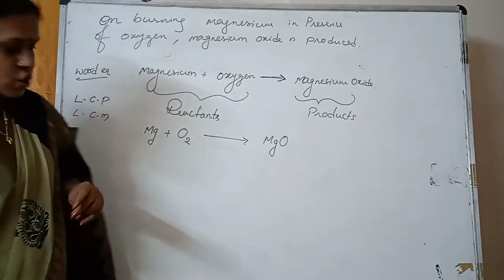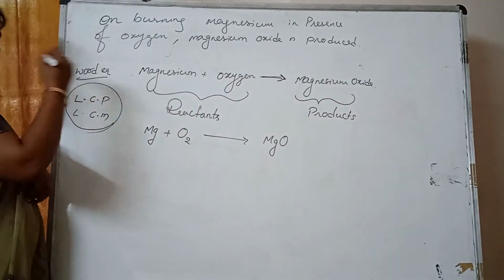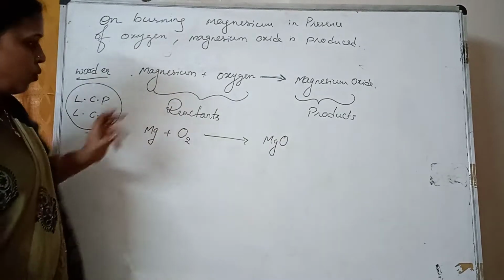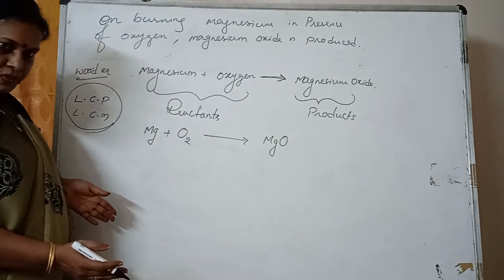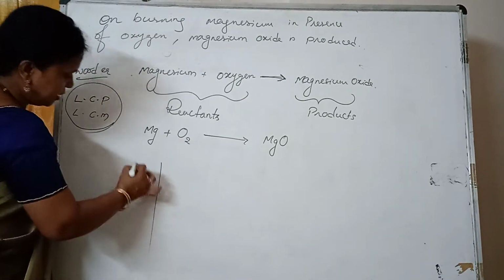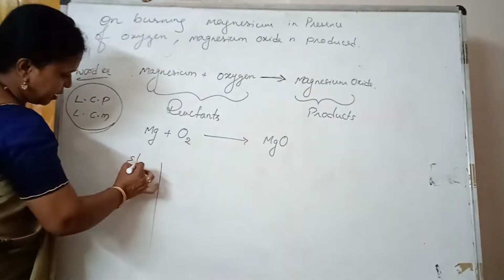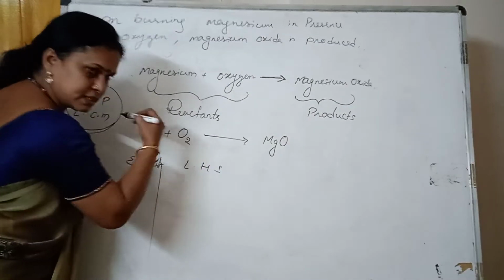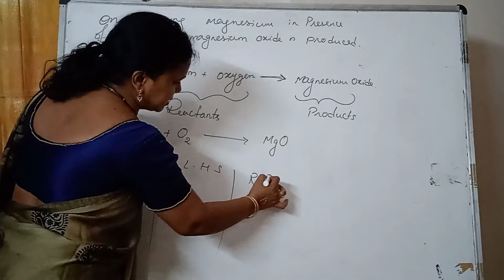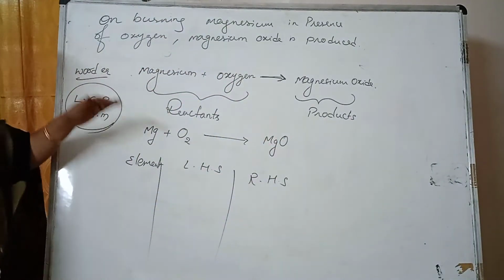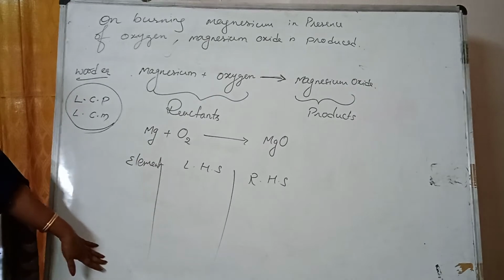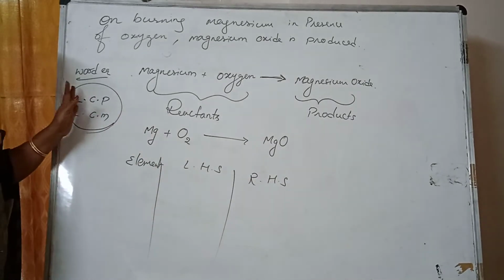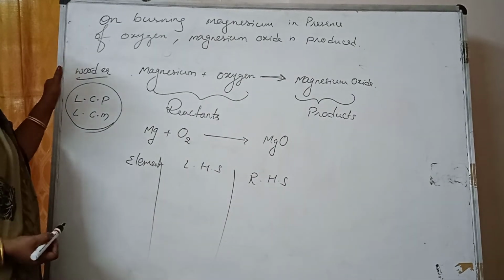Am I clear? So we need to keep both the laws in our mind while balancing the chemical equation, right? Now, first we'll go for steps. Let us write the elements on the left hand side, that is the reactant side, and then the right hand side. When we practice gradually, we need not write any table here. We can directly do it, but this is the first time, so we were doing it.